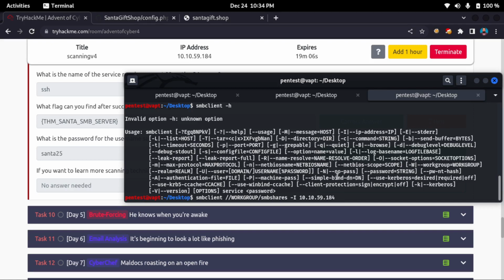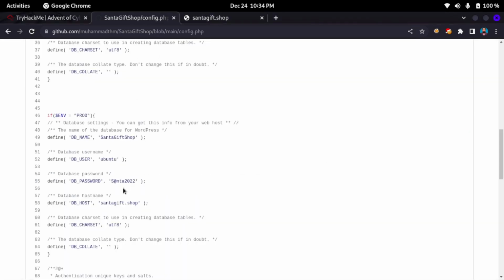I will use this option, minus capital U, where I need to actually specify the username and password. I know the username from here, and this is the password.